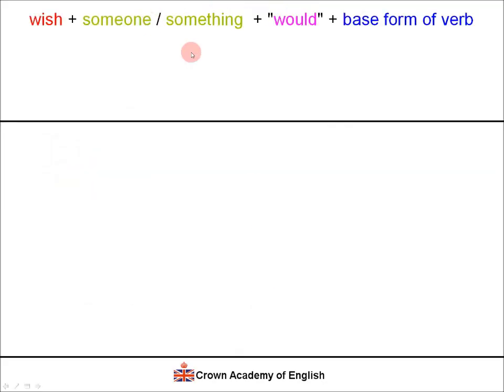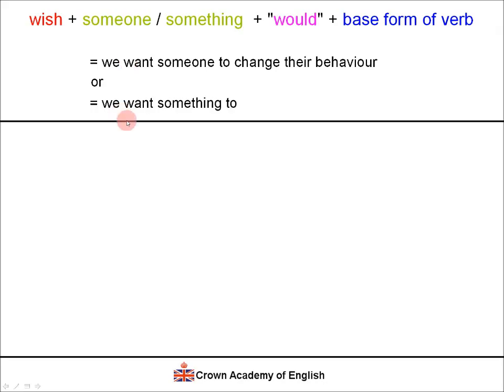Now, we have another structure: wish plus someone or something plus would plus the base form of the verb. We use this when we want someone to change their behaviour, or we want something to happen.